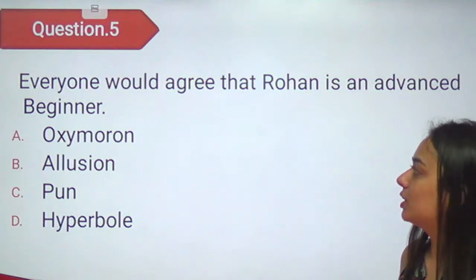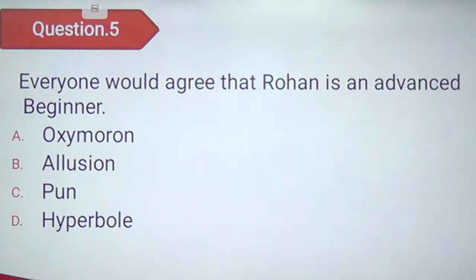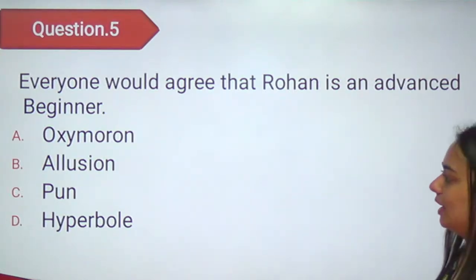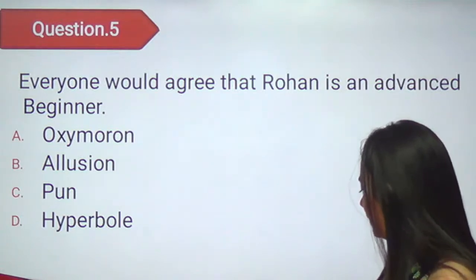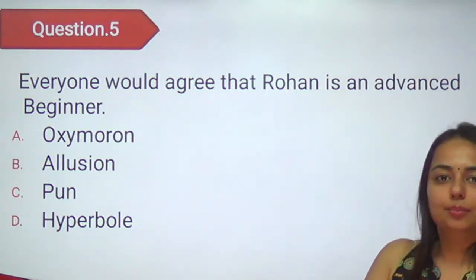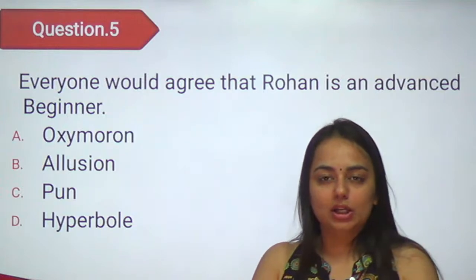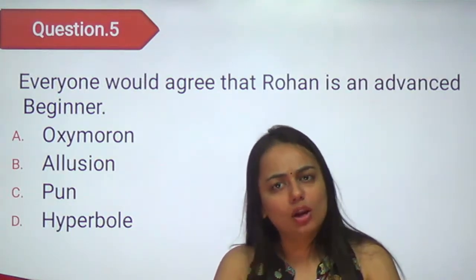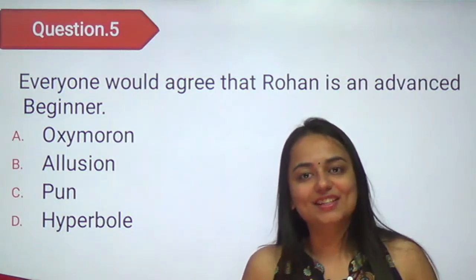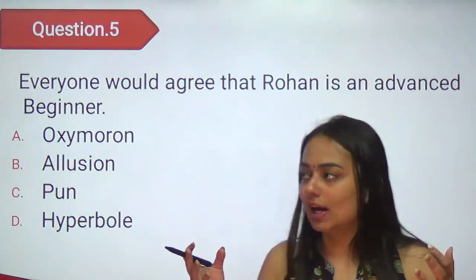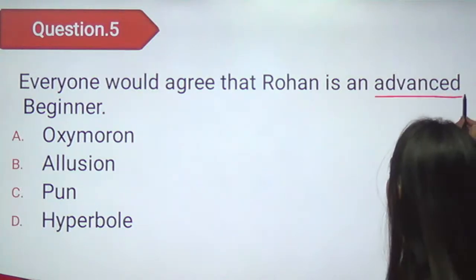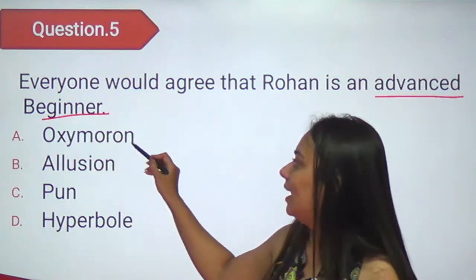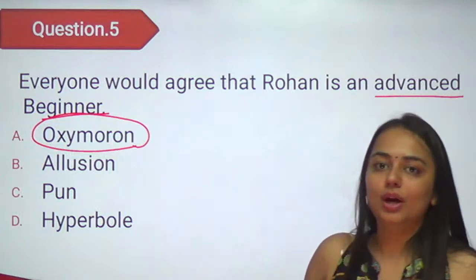Moving on to the next question. Everyone would agree that Rohan is an advanced beginner. A very simple one. We have just done a similar kind of example. Advanced beginner. If a person is a beginner, can he be advanced? And if he is so advanced, can we call him a beginner in anything? These are two contrasting words put together. Advanced, beginner. So it should be again oxymoron, right?